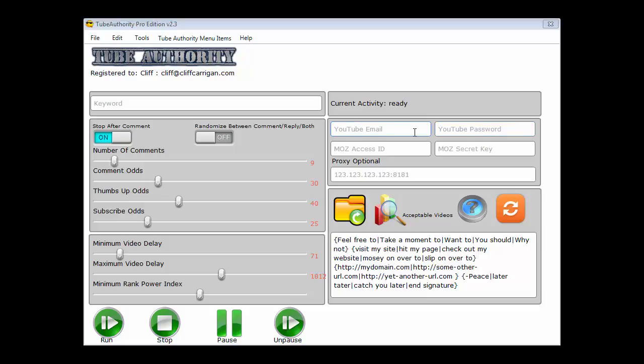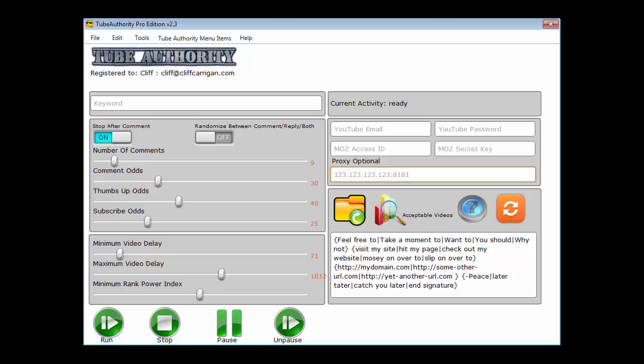YouTube email and password, that's obvious, whatever account you're working on. Your Moz access ID and secret keys. In the tutorial page, I actually walk you through that and show you how to get free Moz credentials. So that's all covered that you'll put in here. Now, your proxies. This is important for you proxy users. Pay attention. I personally use instantproxies.com for this. If I'm going to be using proxies, they're the ones I use.